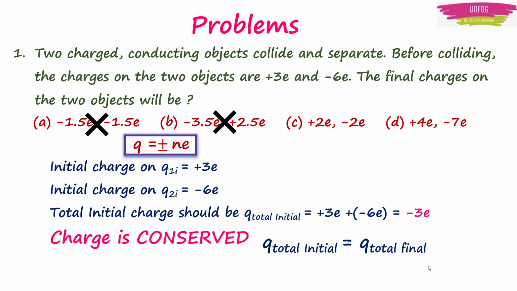Adding up charges in option C, the total final charge is equal to 0, which is not equal to the total initial charge, which is minus 3e. Therefore, this option is also wrong. Now, adding up the two charges given in option D, we get the total final charge equal to minus 3e, which is equal to the total initial charge. Therefore, option D is the right answer. So, in this problem, we used both the concepts that charge is conserved and charge is quantized. Moving on to the next problem.